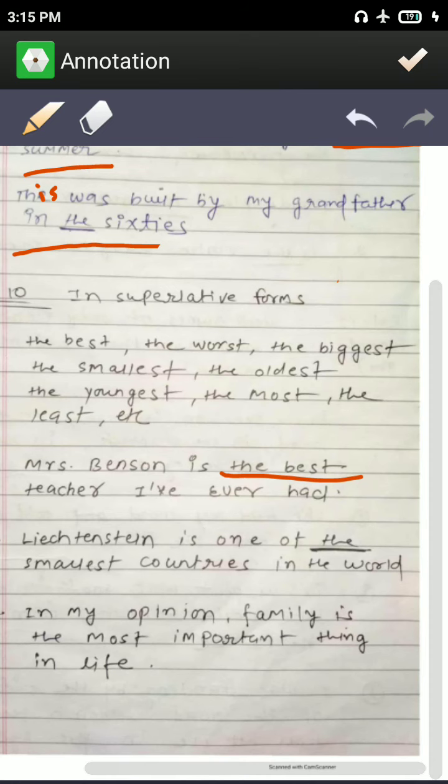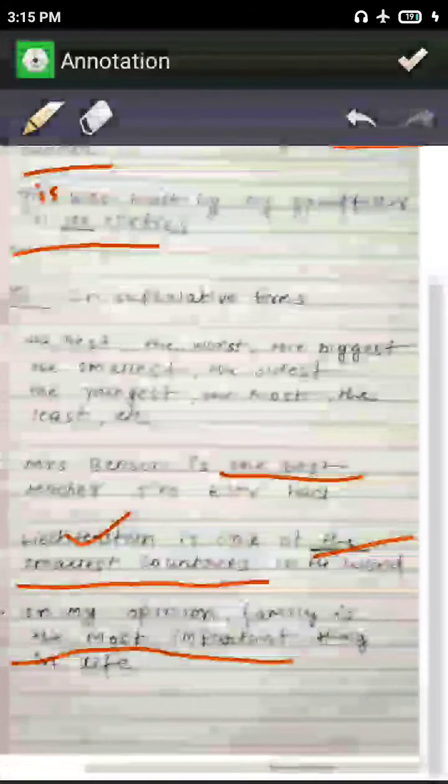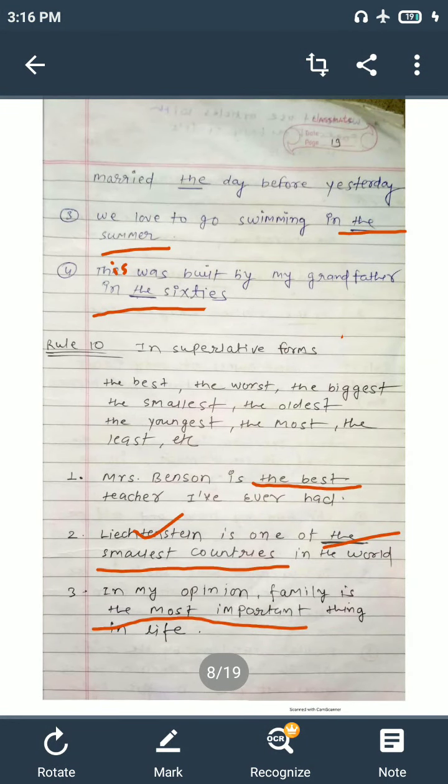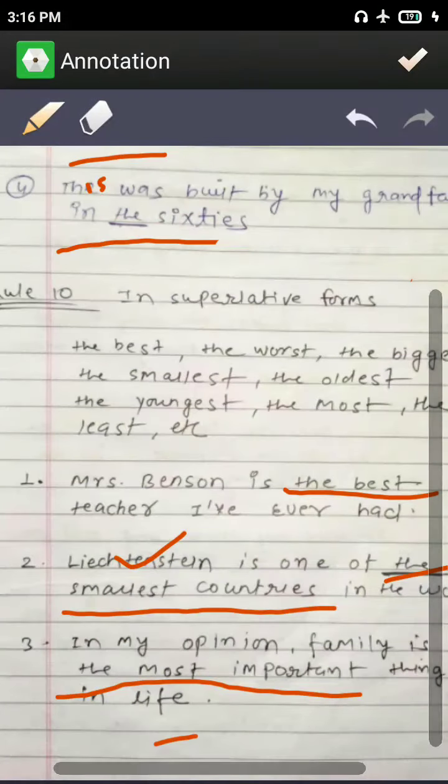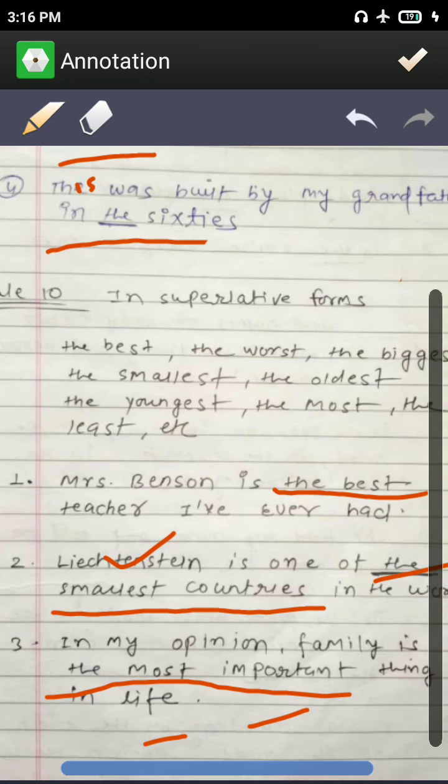Liechtenstein is one of the smallest countries in the world. Okay, the smallest country. Here you can say that superlative form. Family is the most important. Okay, so the most important you will say. Like you can say Shaktiman is the best TV program. Aamir Khan is the best actor in my opinion. Similarly, superlative forms are of two types, like smallest and largest, biggest, smallest.